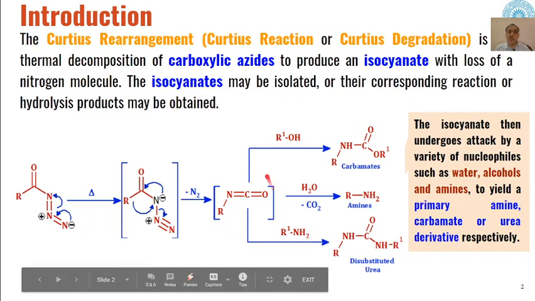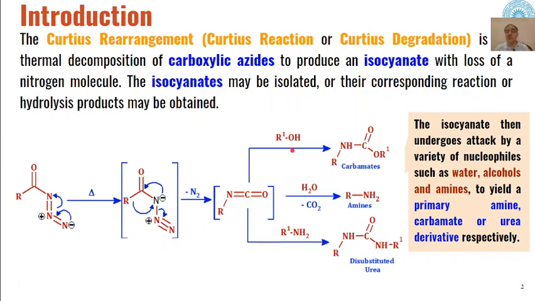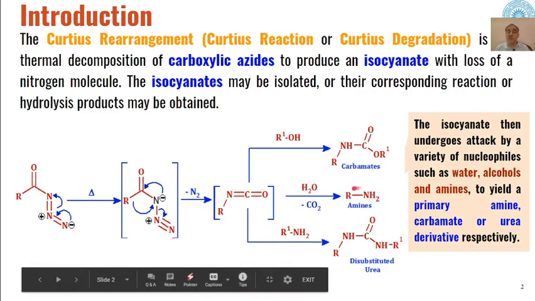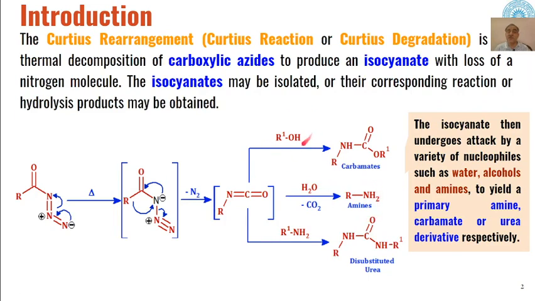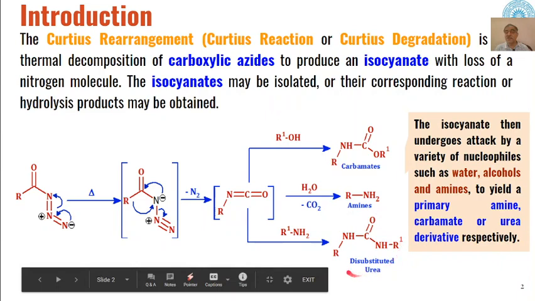into isocyanates, and these isocyanates, depending upon the type of reagent used, can be converted into different types of organic products. If we hydrolyze these isocyanates with water, then we will get amines as products. If we react these isocyanates with alcohols, then we will get carbamates as products. Whereas disubstituted ureas are formed as product if we react these isocyanates with amines.